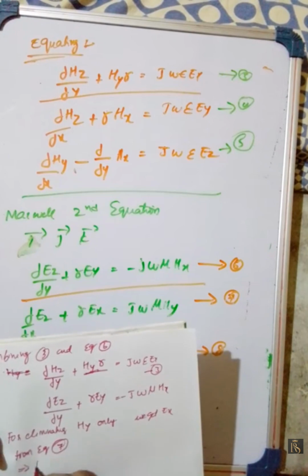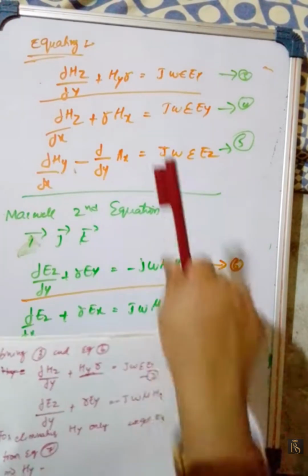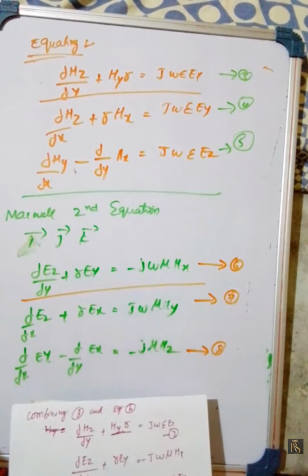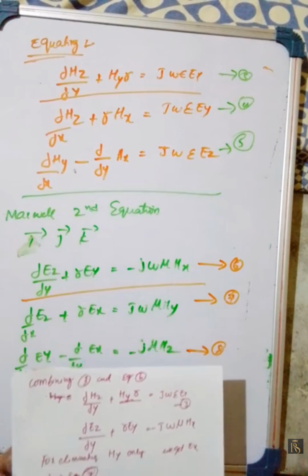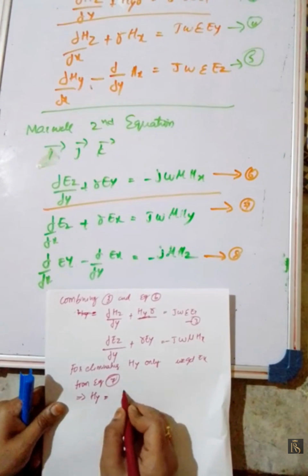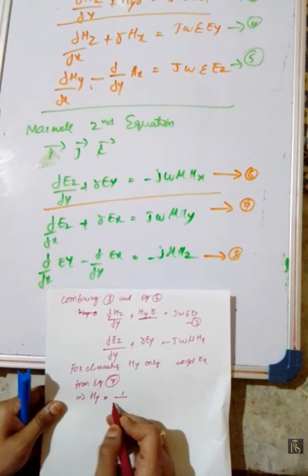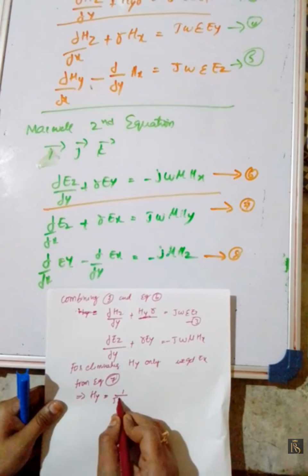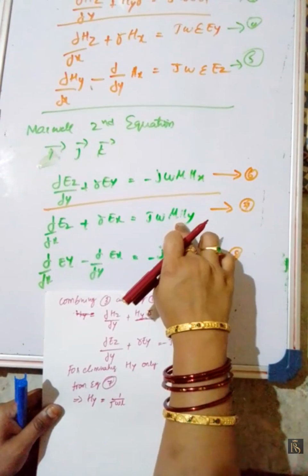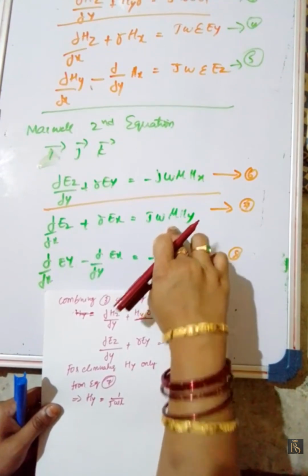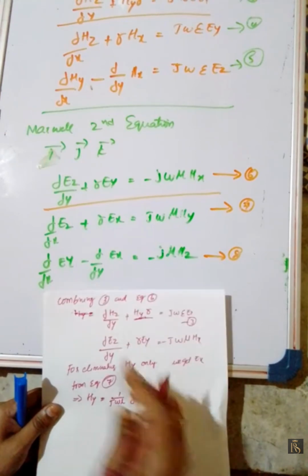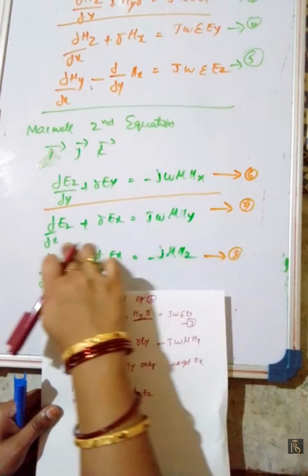From equation 7 we will get hy. Hy is equal to 1 by j omega mu into dou by dou x of Ez plus r into Ex. For this value, I am sending all those terms to this side.